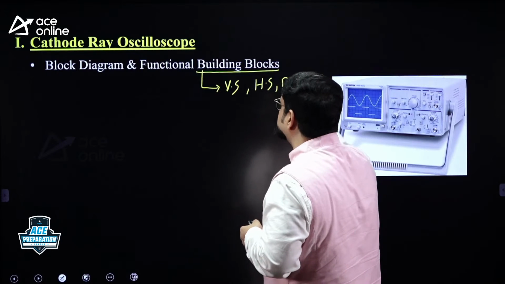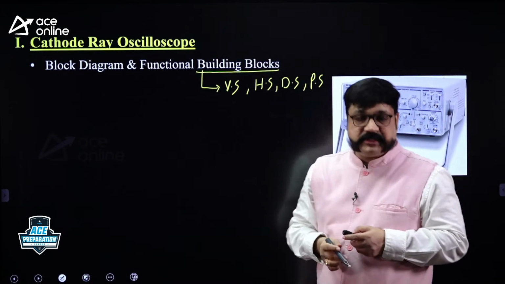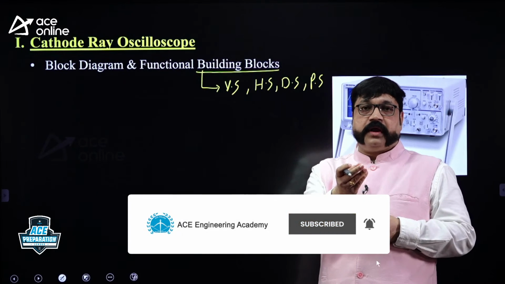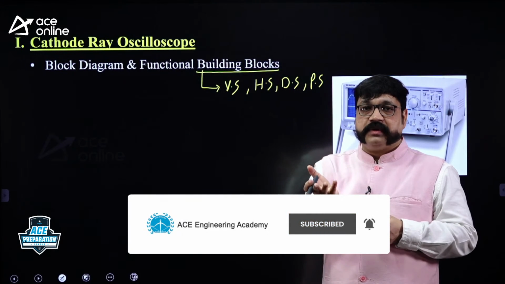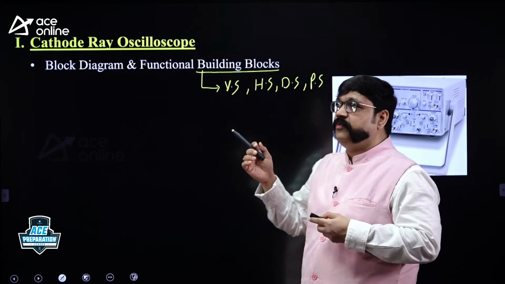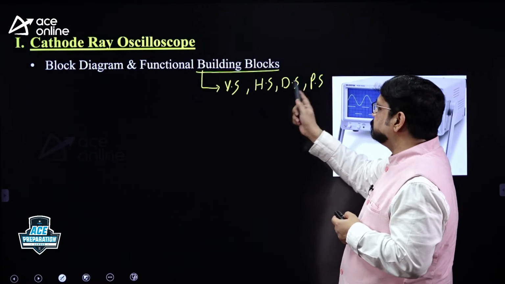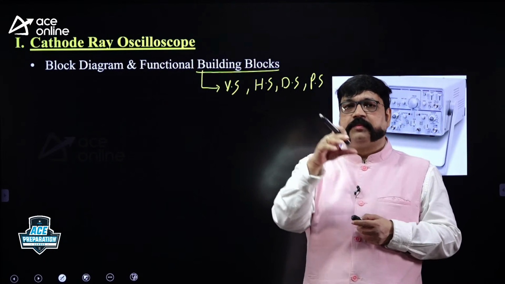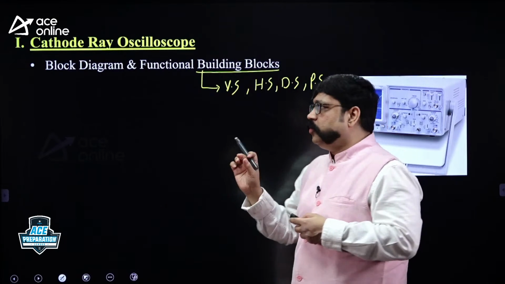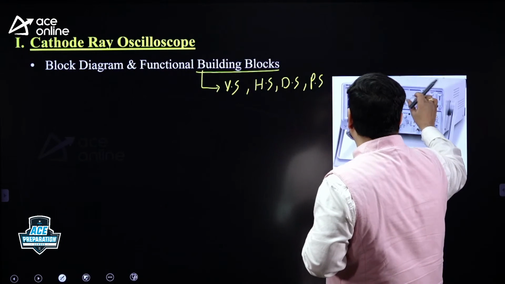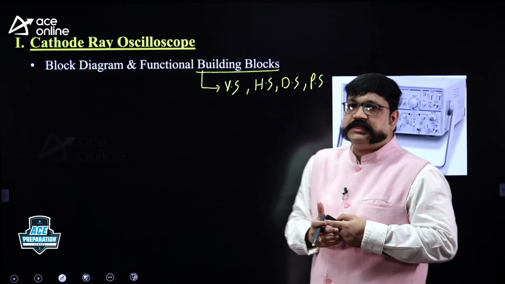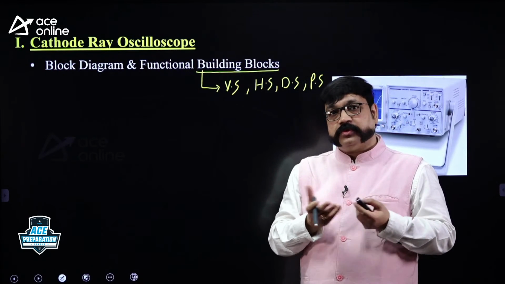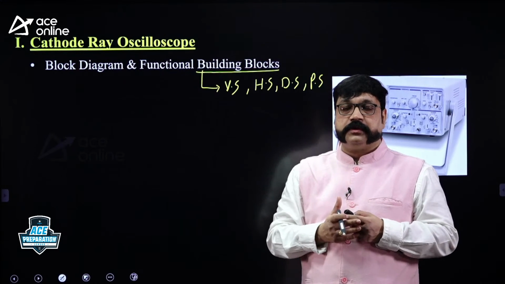All these sections, vertical section, horizontal section, display section, require power, right? Some circuits require high voltage, some circuits have low voltage requirements. All that will be fulfilled by the power supply section. So these sections you need to learn. What is there inside the vertical section? Vertical amplifier is there. What is the purpose of the vertical amplifier? What are the controls that adjust the gain of the vertical amplifier? Sensitivity means what? Sensitivity of the vertical amplifier, how to change? What is a delay line, right? Some questions may be there on the delay line, you might have seen.